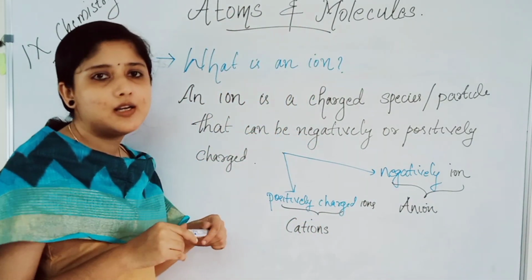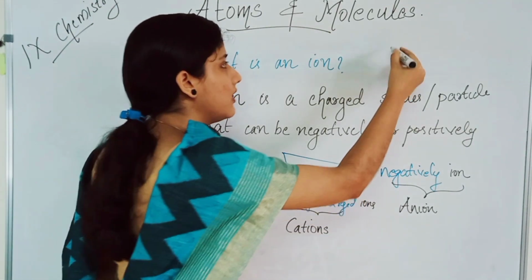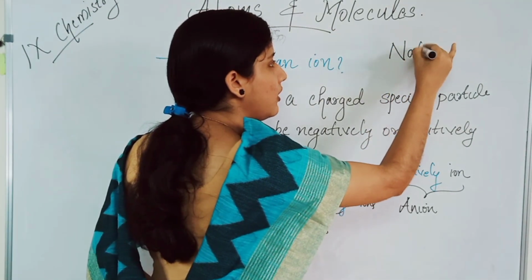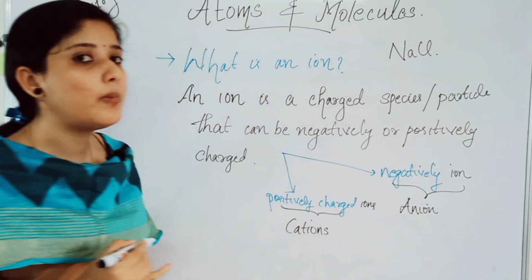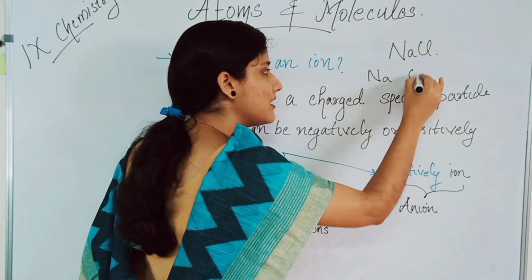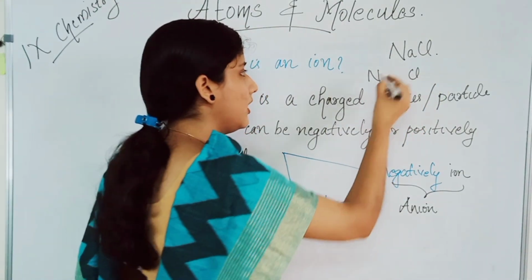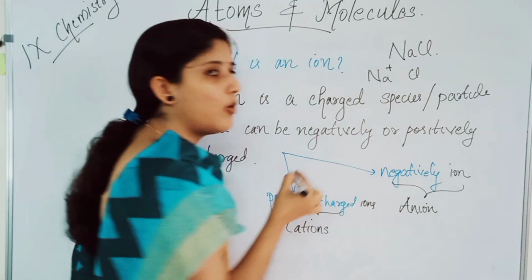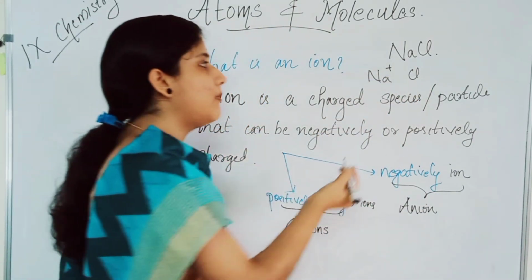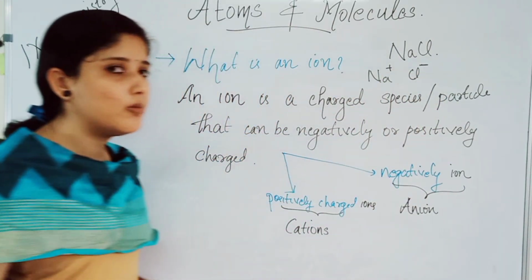For example, consider sodium chloride, salt. The constituent particles of sodium chloride are Na and Cl, isn't it? Sodium and chlorine will combine to form sodium chloride. So Na in the form of Na plus and Cl minus will combine together to form sodium chloride.